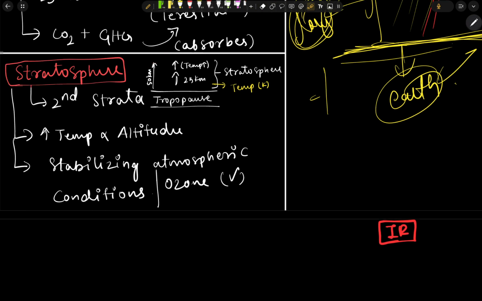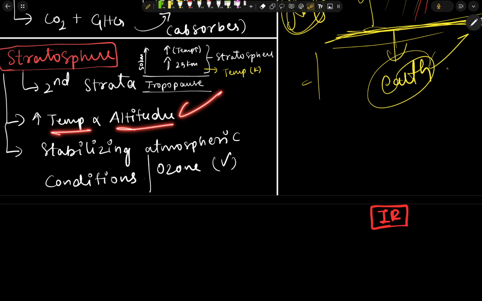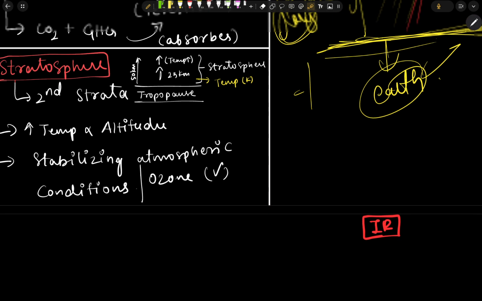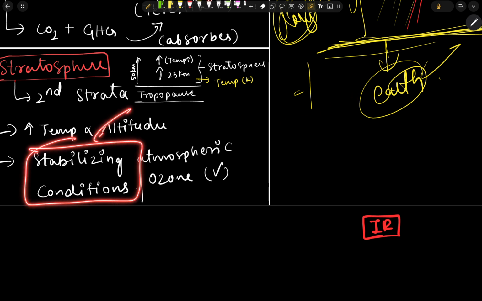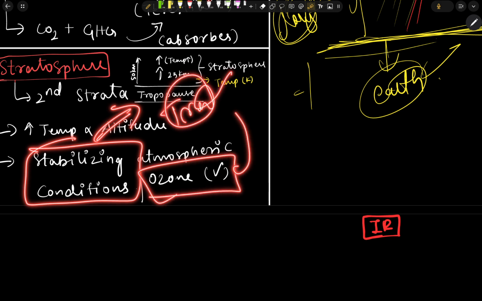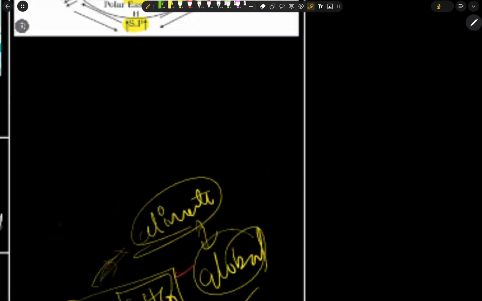Due to this scenario there is a stabilizing condition. That means aeroplanes also fly in this layer, because there is a very stabilizing condition compared to the troposphere. Also, ozone is present in the stratosphere.